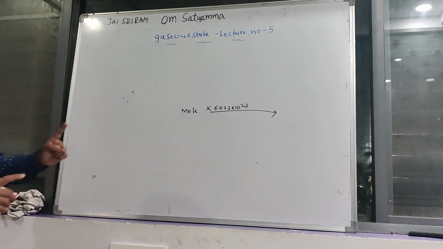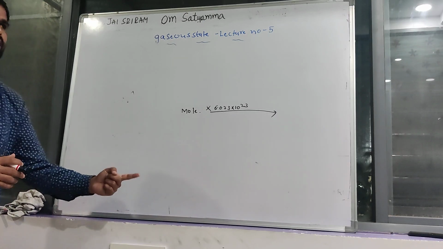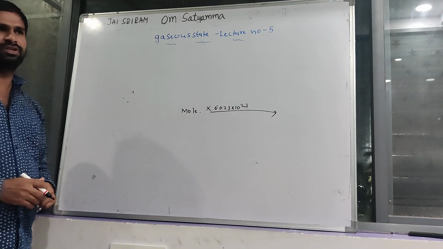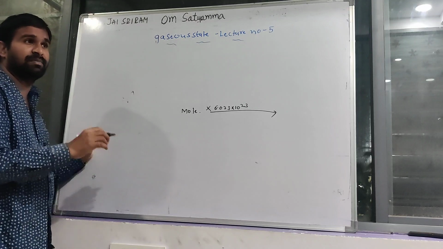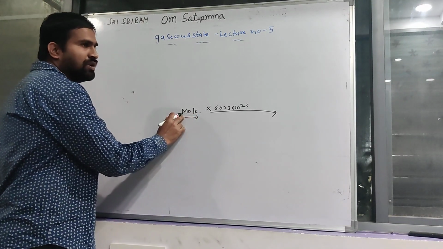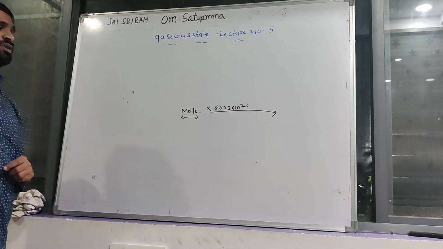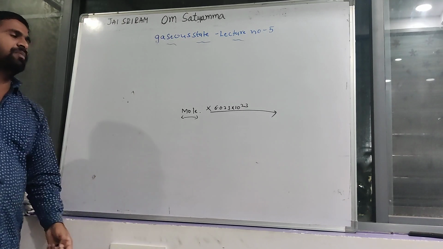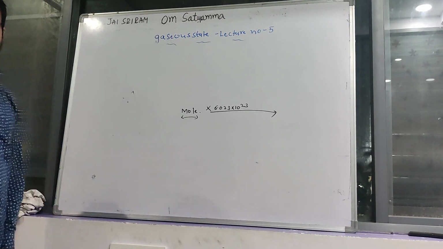If the number of moles is given, then you can find out how many atoms or molecules are present in the given moles. Given moles into 6.023 into 10 power 23, then you will get the number of atoms, molecules or compounds present in the given moles.